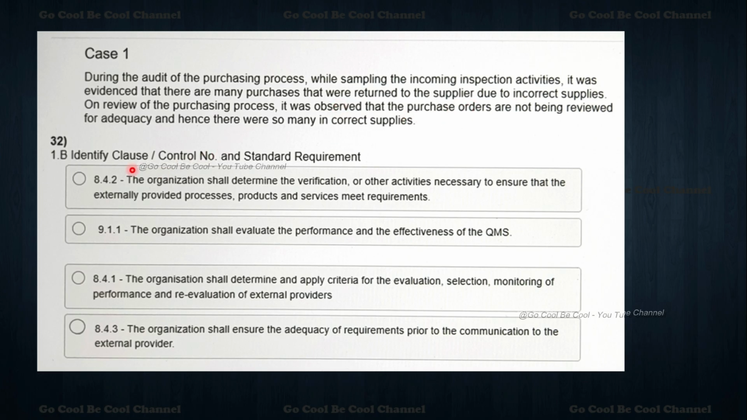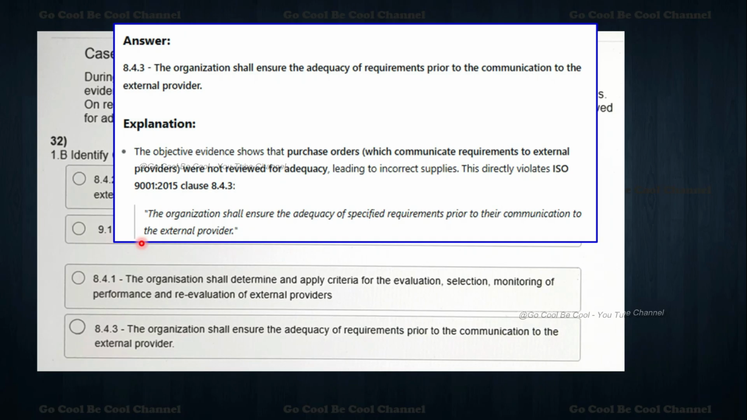Now they are asking, first, to identify the clause number it falls under, and then what the standard requirement is supposed to be. They have given 8.4.2, 9.1.1, 8.4.1, and 8.4.3. So we should identify very clearly, my dear friends, what the answer is supposed to be. 8.4.3: the organization shall ensure the adequacy of the requirements prior to their communication to the external provider. My dear friends, please understand, you have the standard available with us.